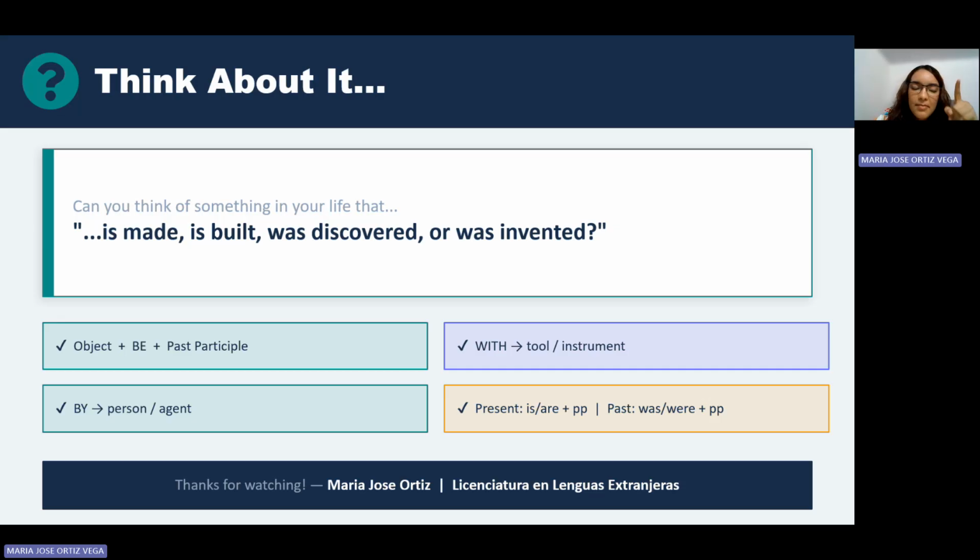Finally, remember that the general formula for the passive voice is object plus verb to be plus past participle. In present tense, we use is and are plus past participle. In past tense, we use was or were and past participle. And we use by when it is a person or an agent, and with when it is a tool, instrument, material, etc.